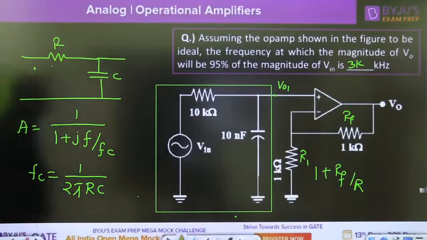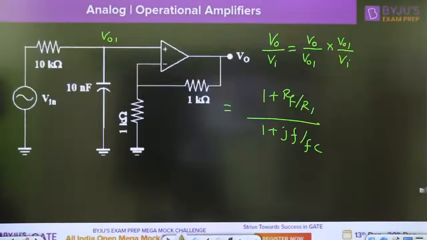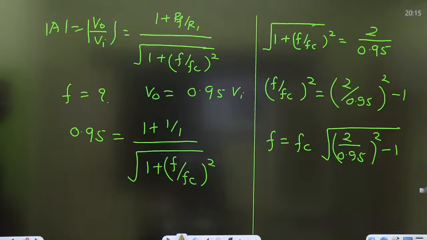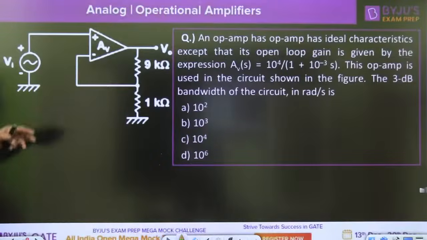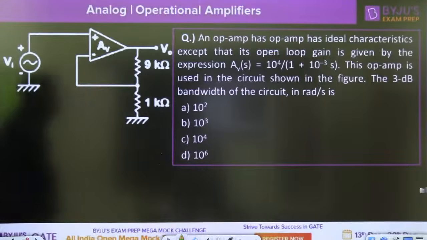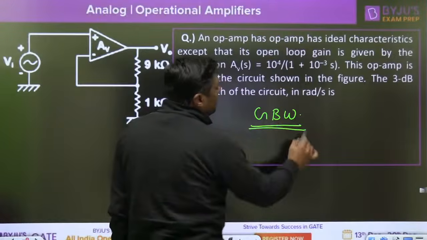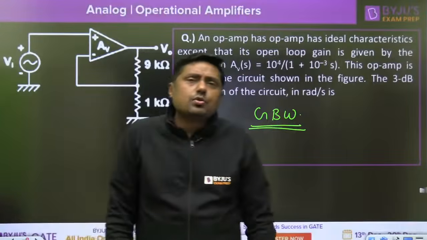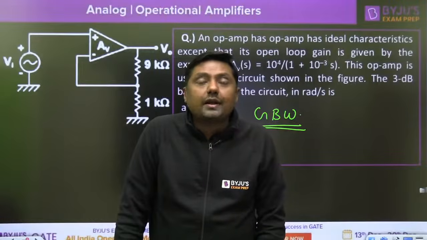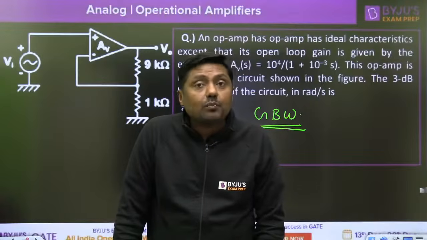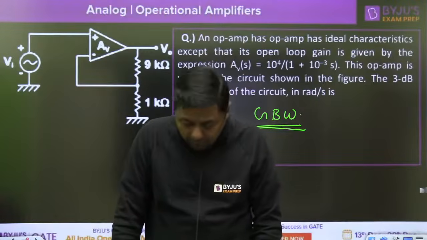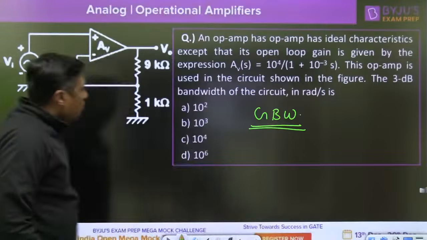Next question. So this is a question on active filter. One student demands, sir, one question on slew rate, maximum frequency of operation. So before everyone takes the screenshot of this, that is the question on gain bandwidth product. And with this question I will give you the idea about what a direct coupled amplifier is. Operational amplifier is basically a direct coupled amplifier. Okay guys, now what is the slew rate?